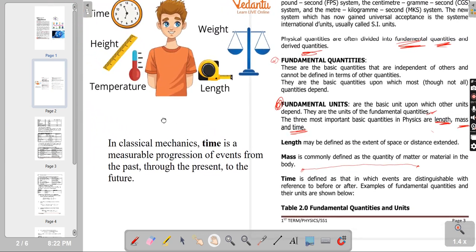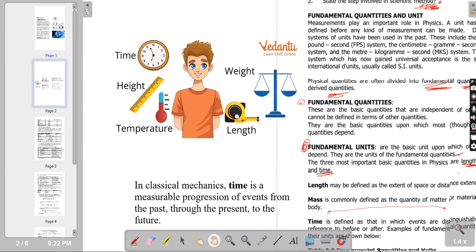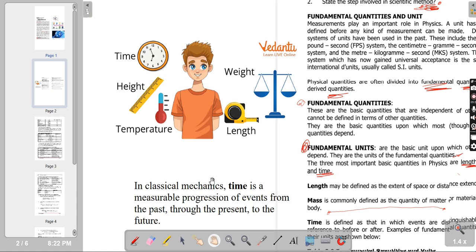Now, let me bring this here and show us the measuring instruments. So you can see here, for time, you have a clock here. You can use a stopwatch. For height, which is also length, we have a meter rule here. This is also a meter rule for length.